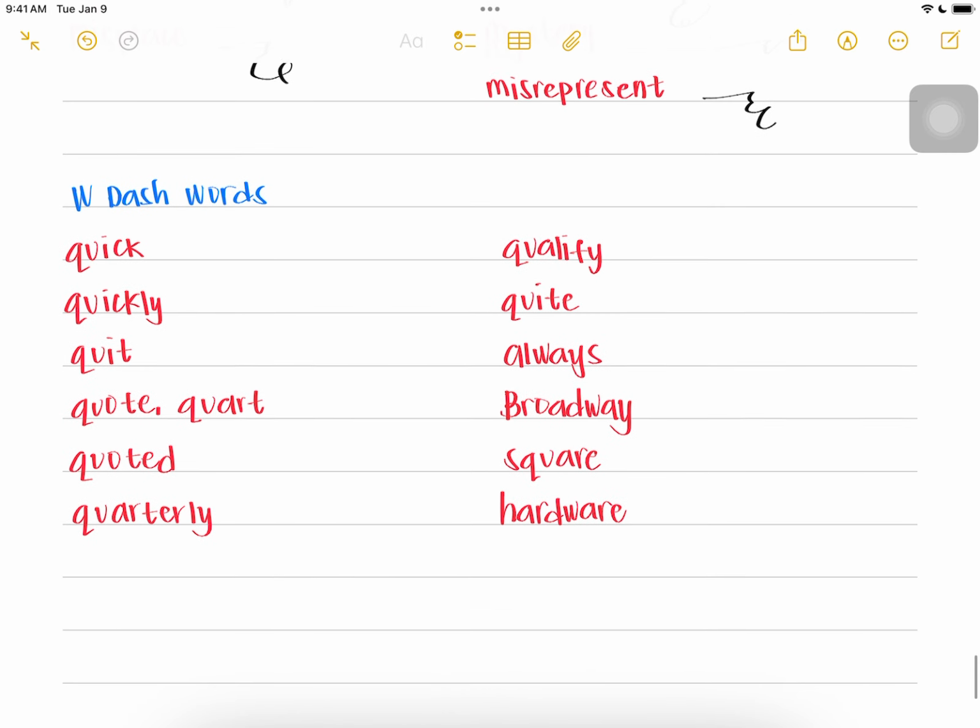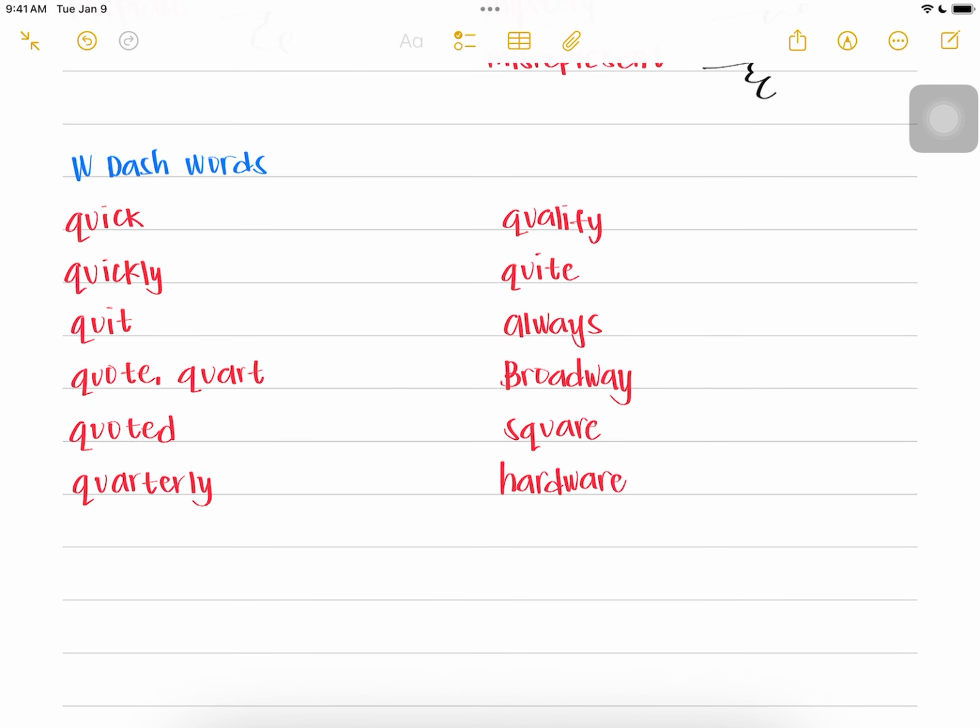Okay. Now for the W dash words. So in the previous lessons, you learned that the U symbol represents the sound of W or WH at the beginning of words. Now, a W within the body of the word is represented by a short dash underneath the following vowel, and the dash is written after the body of the outline. For example,